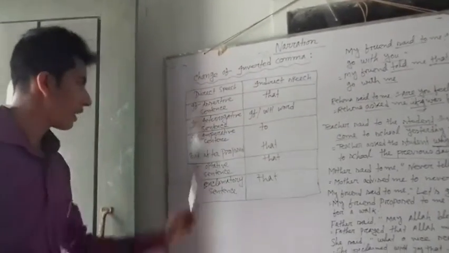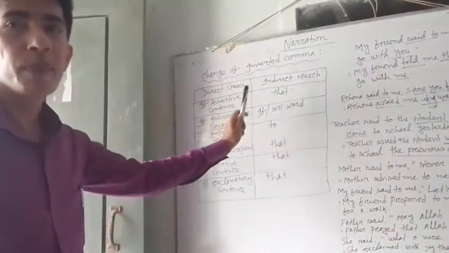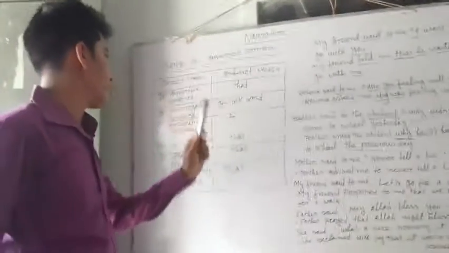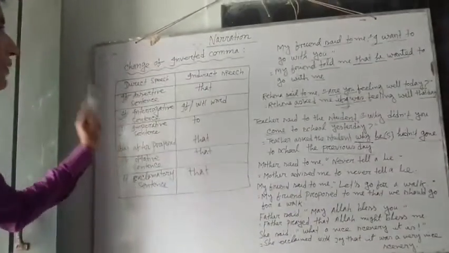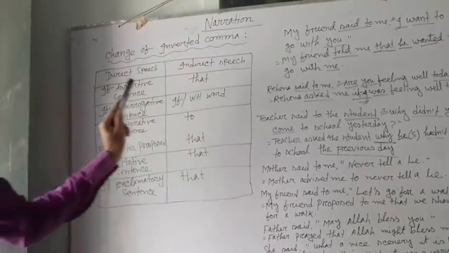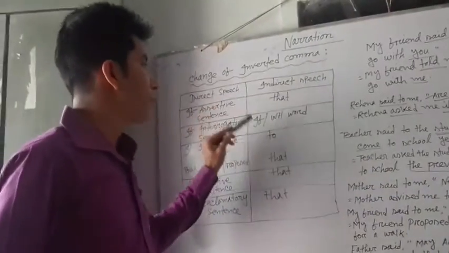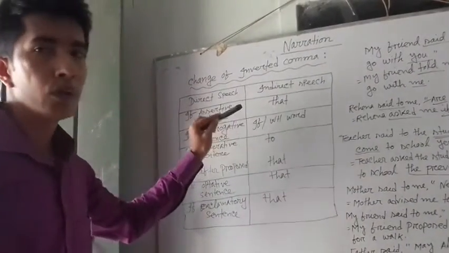Next, if the reported speech of a direct speech is in an imperative sentence, the inverted comma is replaced by to.